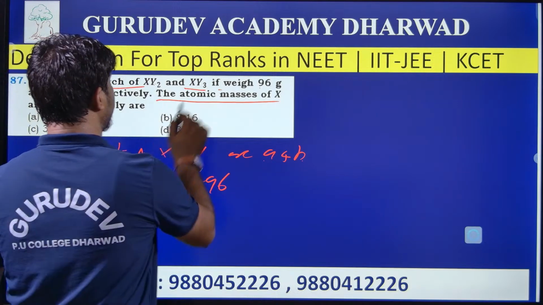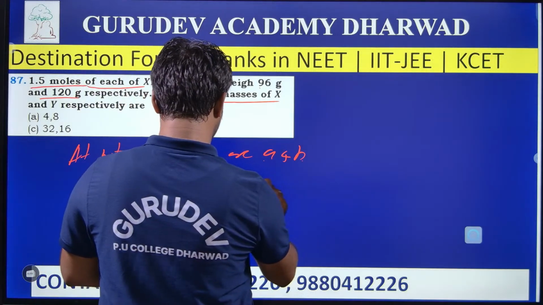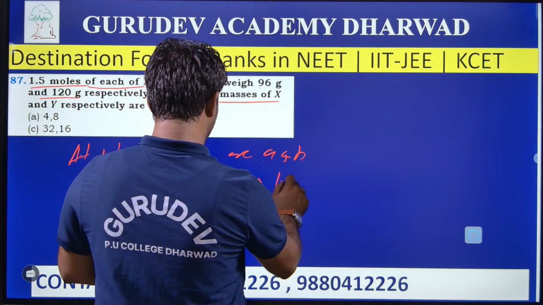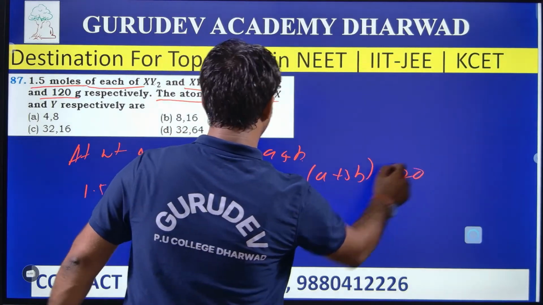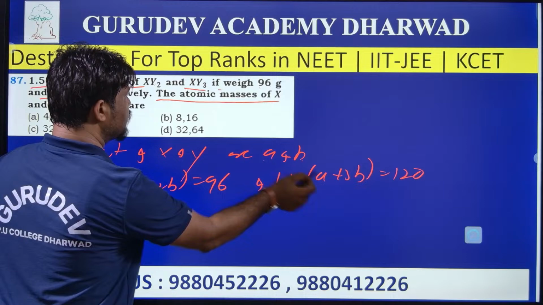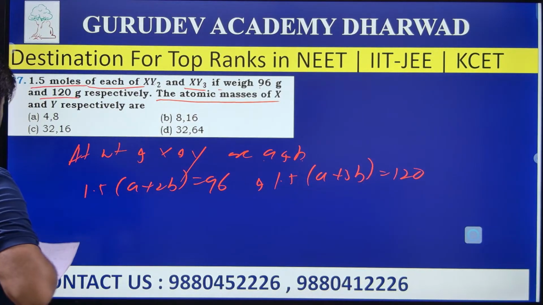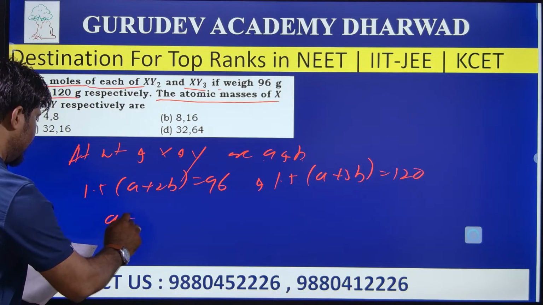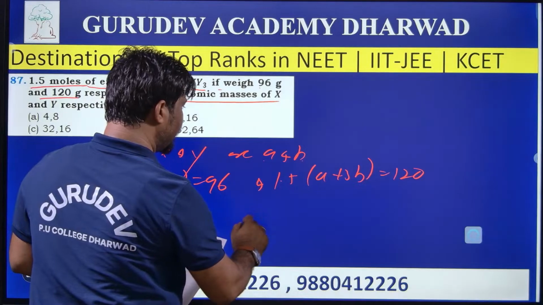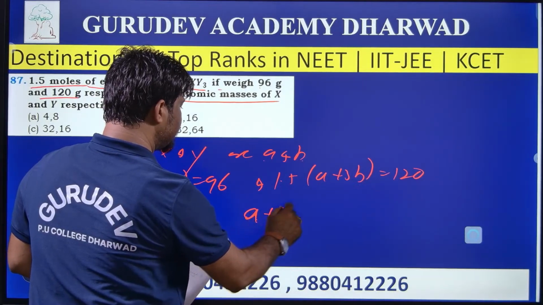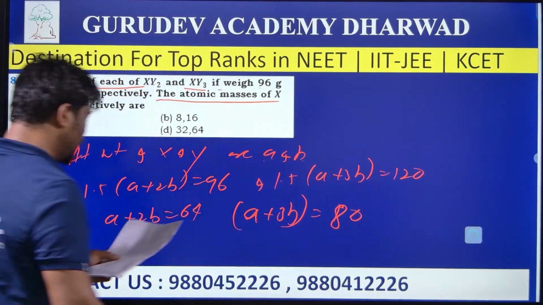Now how many are there? X1 and Y3 are there, that's what I am going to write for this one. And 1.5 into a plus 3b is equal to what? 120, because there is 1 X, nothing but 1a, and Y3, nothing but 3b. On further simplifying, what I am going to get is a plus 2b is equal to 64. On further simplification, a plus 3b is equal to how much here? 80.